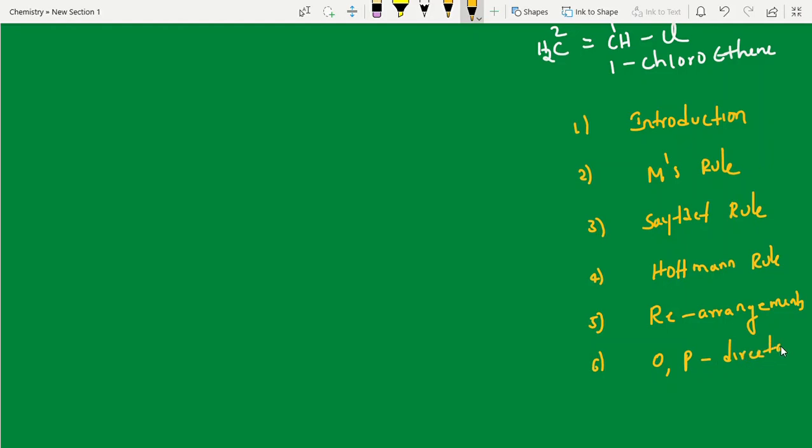Next one, OP directors. Recently I have uploaded videos on OP directors and meta directors. And if two are OP directors, which one do we give priority? If two are meta directors, which one do we give priority? Which is the more activating and which is the less activating? Those videos I have also uploaded. And reagents.